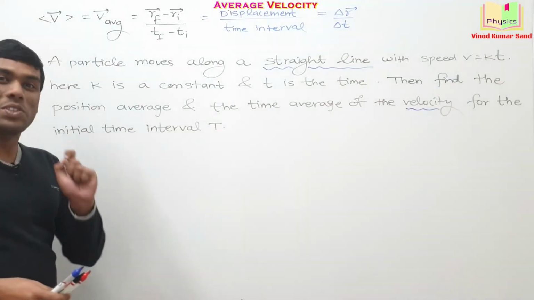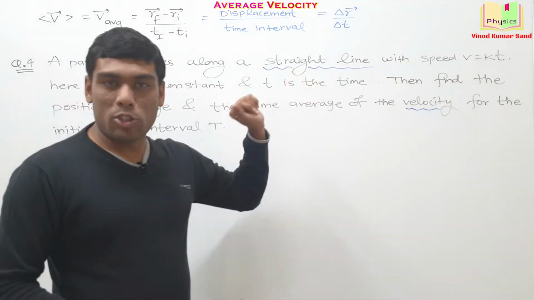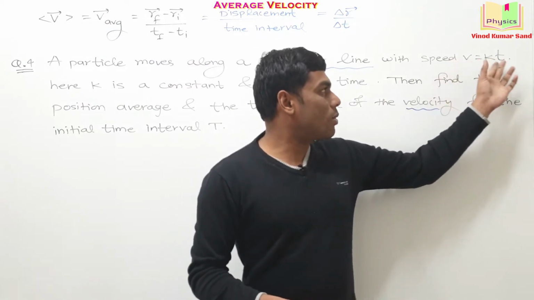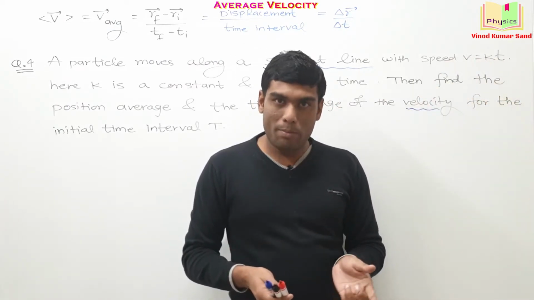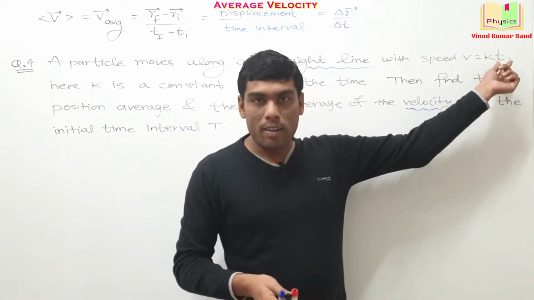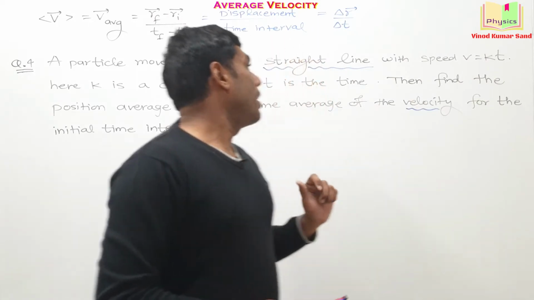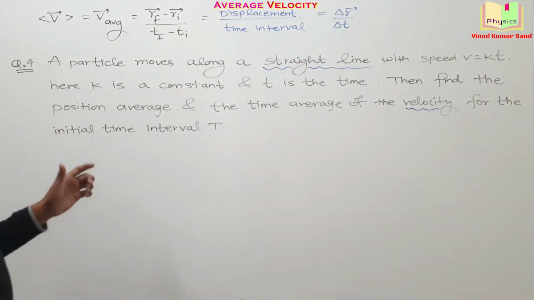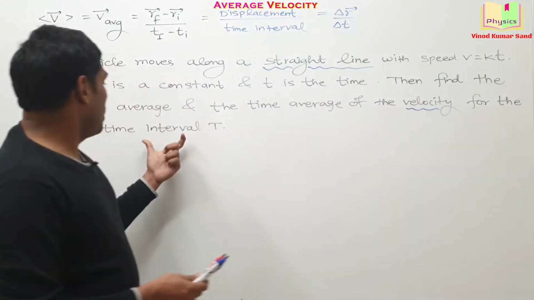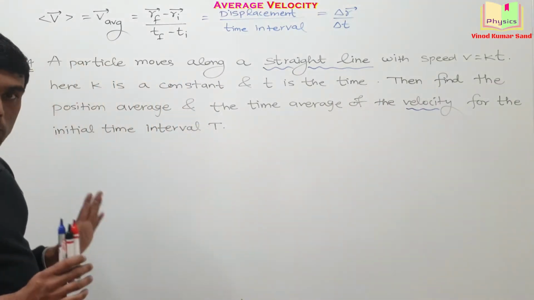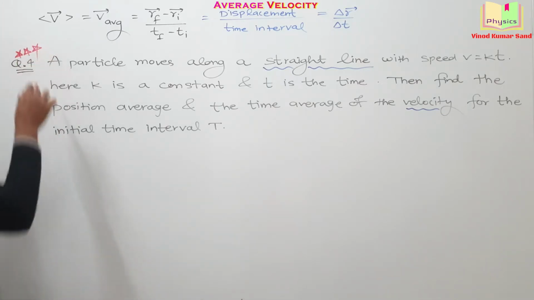Here is the next question, and it's an important one. A particle is performing unidirectional motion with the speed v is equal to kt. Here k is some constant of appropriate dimensions and t is indicating the time. So as the time is increasing, the speed is continuously increasing. We need to obtain the position average as well as the time average of the velocity for the initial time interval t. Okay, it's an important question, good one.